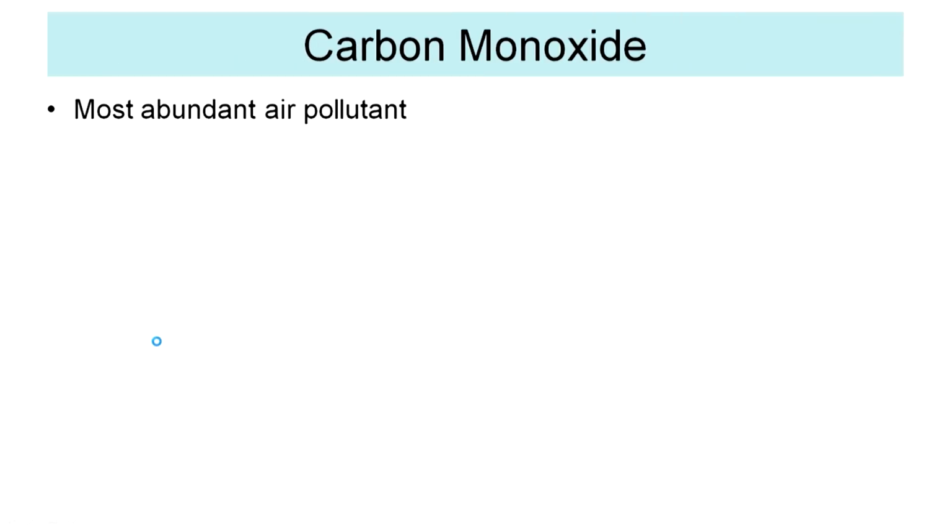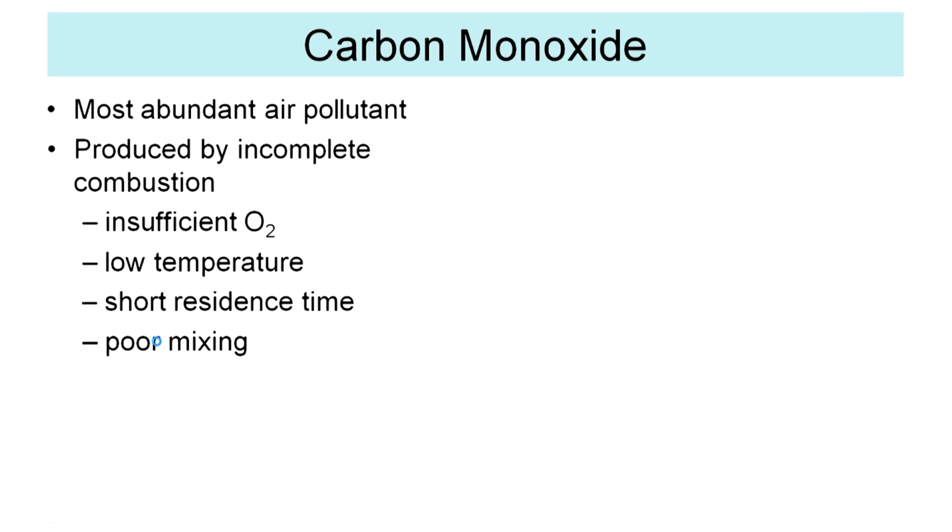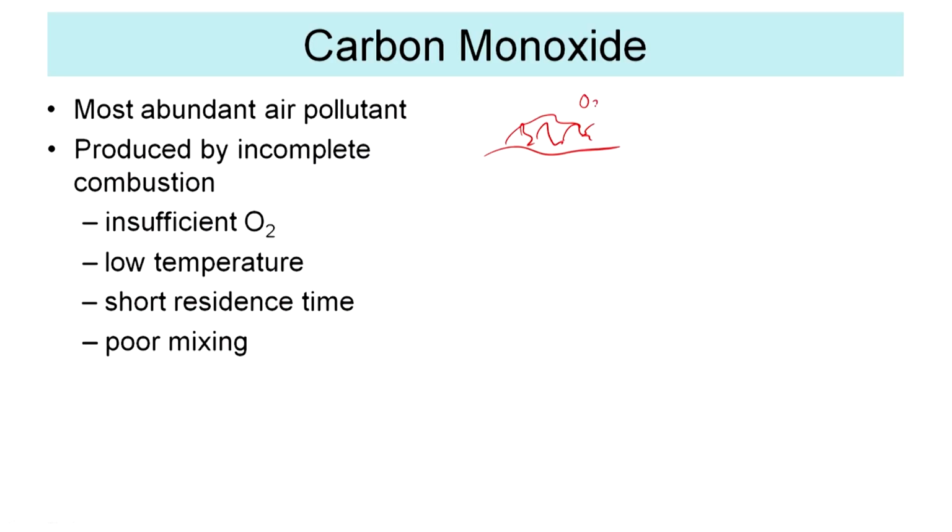And carbon monoxide is the most abundant air pollutant, it seems, and it is obviously produced by incomplete combustion. This is an issue because you would see piles of leaves put up on the ground, and then people light a matchstick or a fire, typically to get rid of solid waste because they have no place to dump it, or for warmth. But the issue is that you do not have oxygen permeating through or being available to all areas of this particular fuel, right.